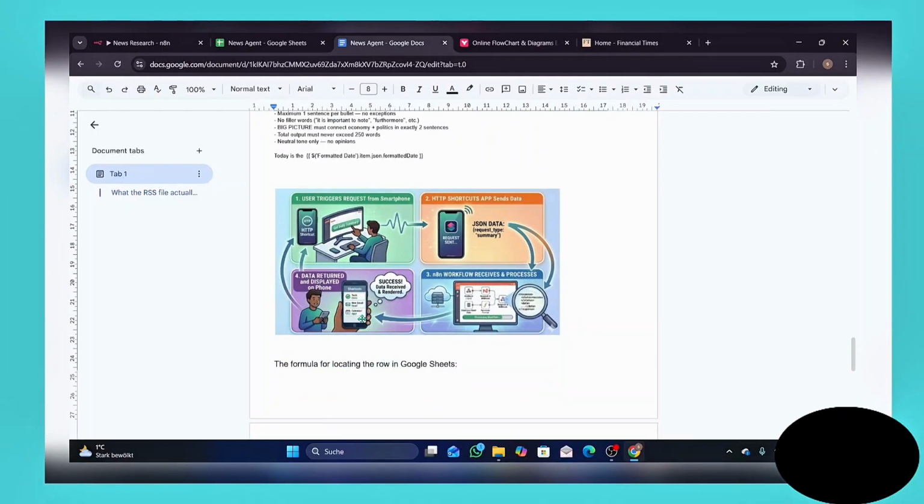I've also prepared a little image to explain. We're going to use an application on our phone called HTTP Shortcut. You have to install it. After you install it, you have to change some settings to send data from our workflow to the app, and this app is going to display and show us the news.